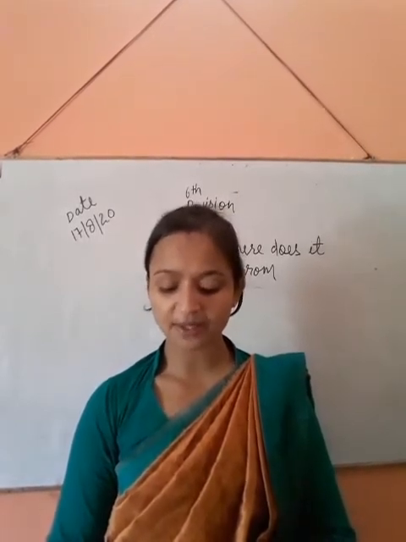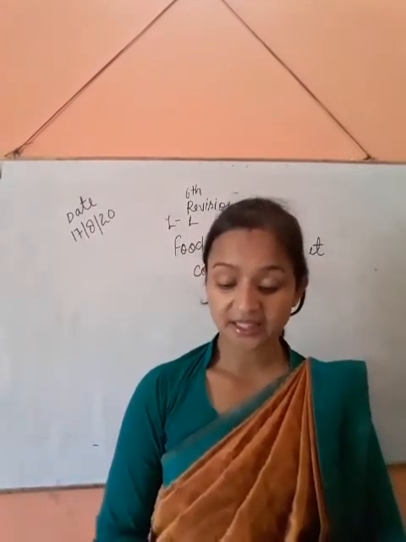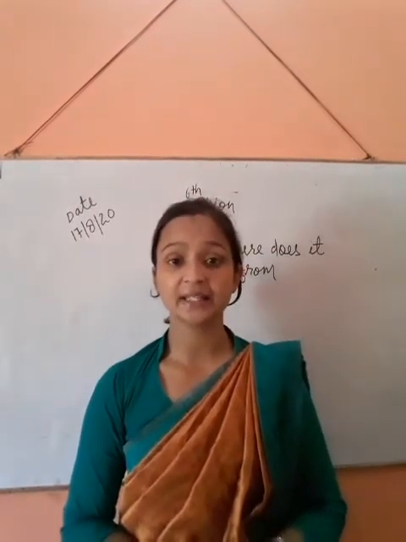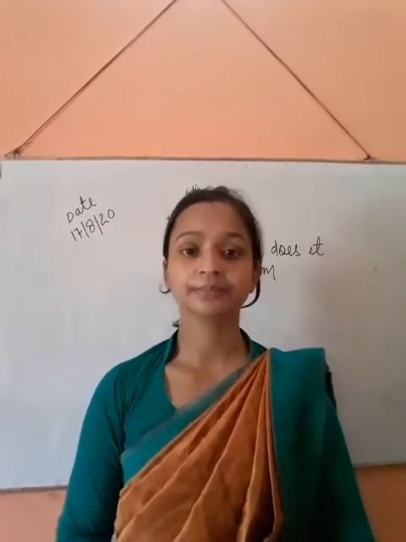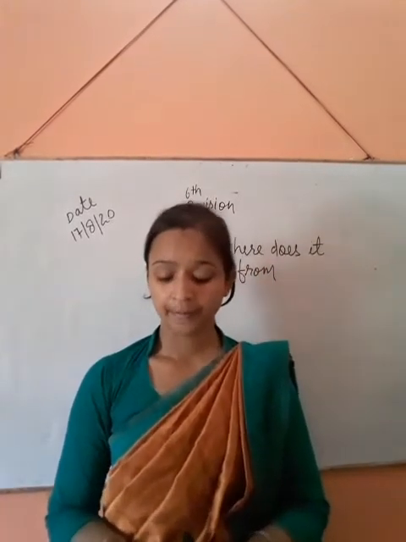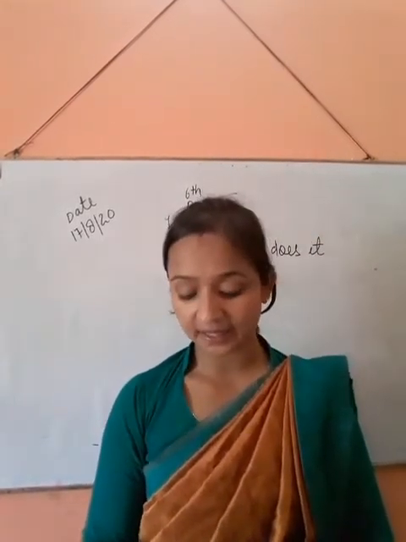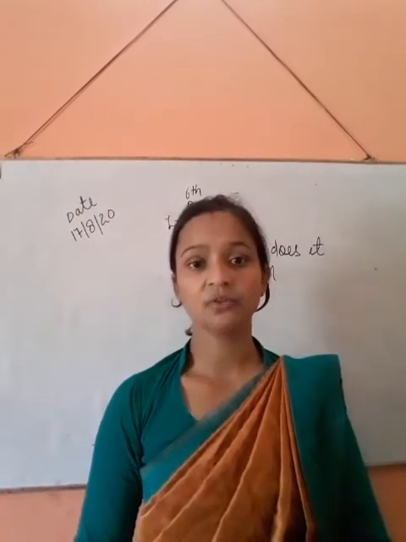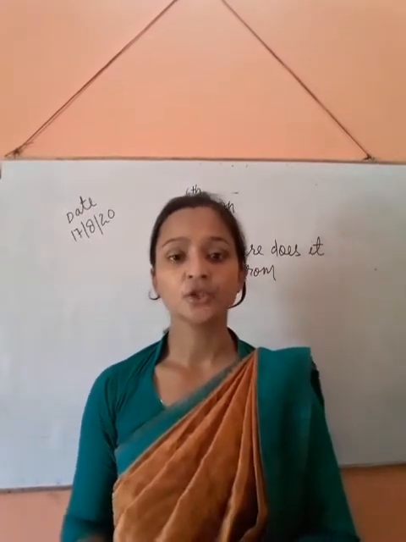Distribute these food items in the following table: breakfast, lunch and dinner. What food items are we taking in the morning? That is called breakfast. What food items are we taking at lunch, and which at dinner? So we can differentiate.